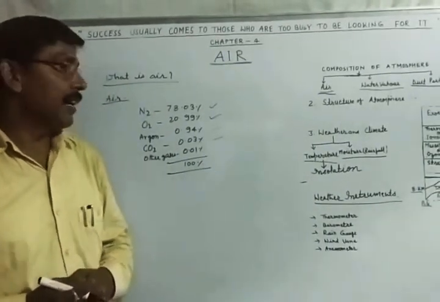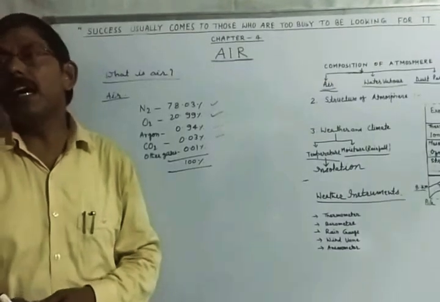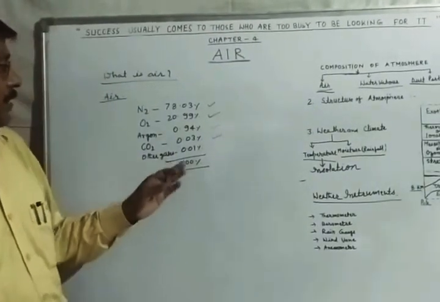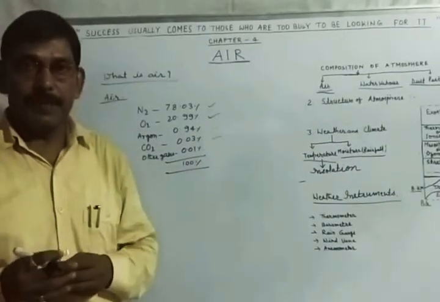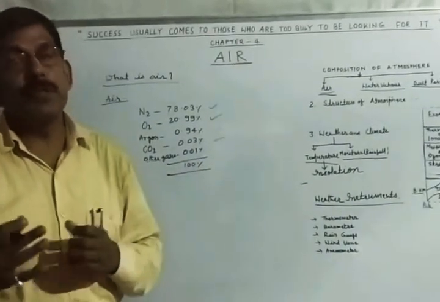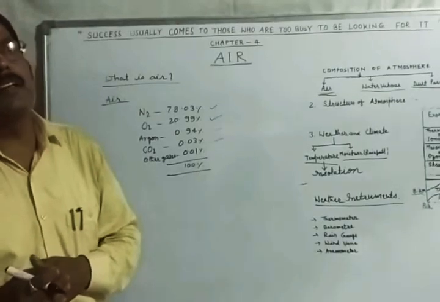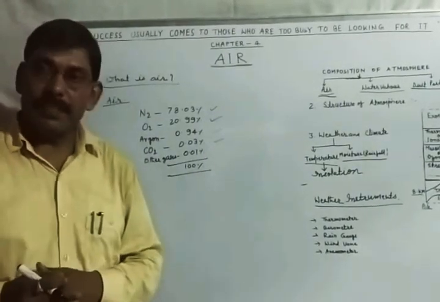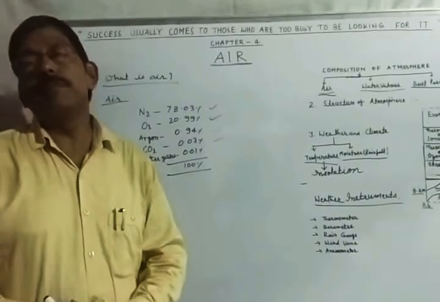This is why carbon dioxide is also called a greenhouse gas. But when carbon dioxide increases in the atmosphere, it traps more and more heat of the sun and causes global warming. So the quantity of carbon dioxide in nature should be maintained.